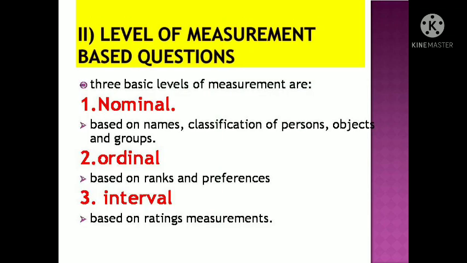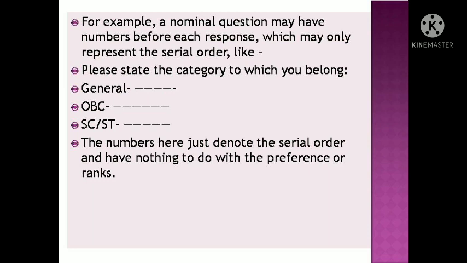Level of measurement based questions. Three basic levels of measurement are nominal, based on names, classification of persons, objects and groups; ordinal, based on ranks and preference; and third, interval, based on ratings measurements. For example, a nominal question may have numbers before each response, which may only represent the serial order, like, please state the category to which you belong: general, OBC, SC/ST. The number here just denotes the serial order and has nothing to do with the preference or ranks.